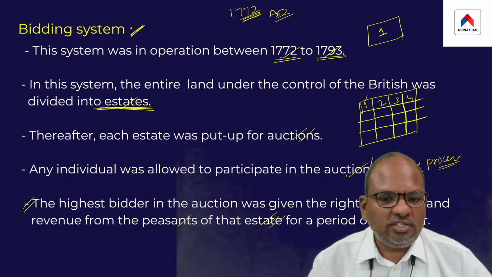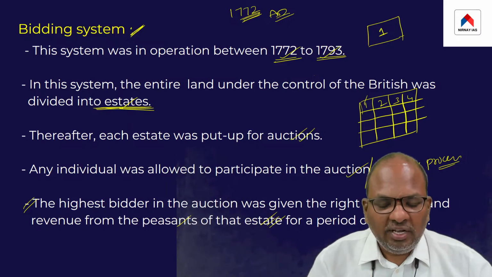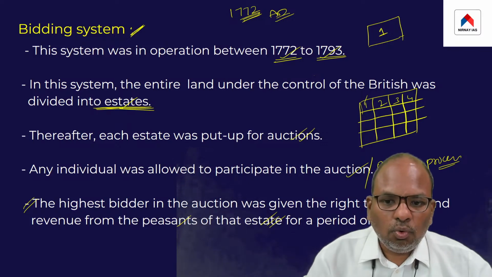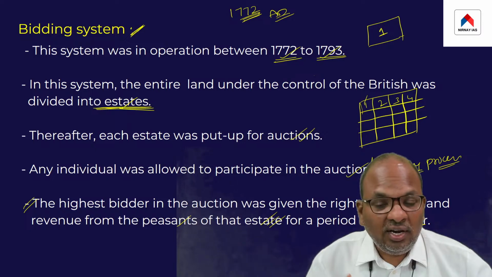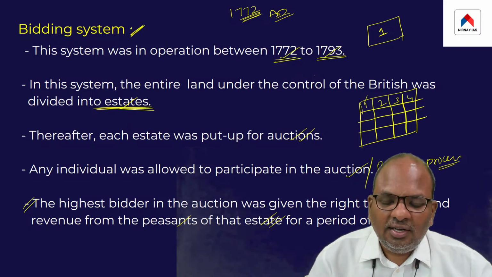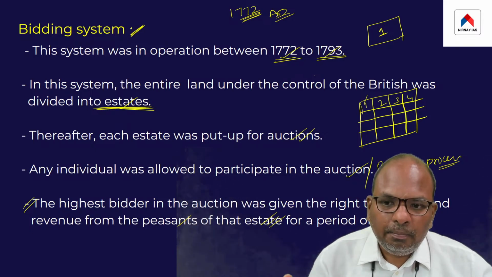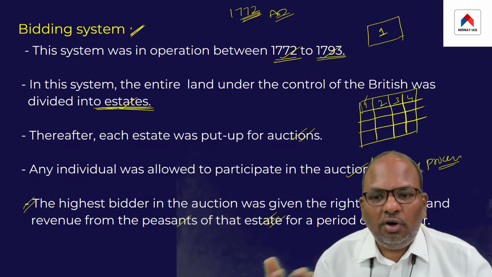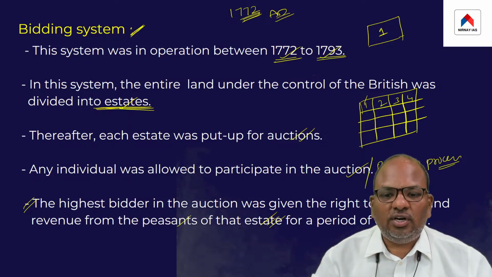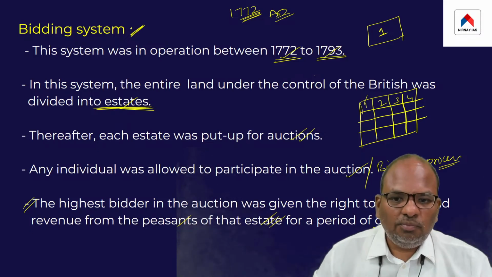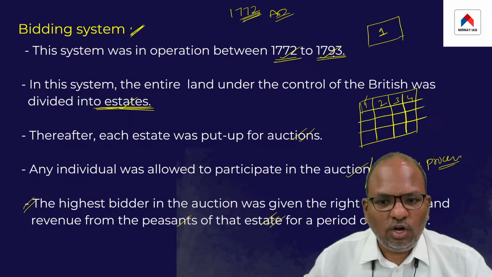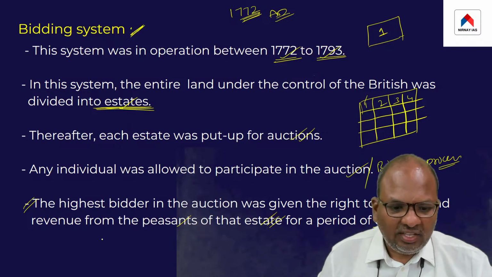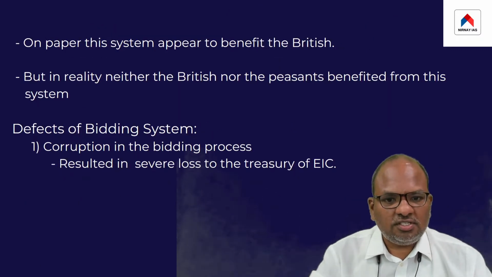The second year, once again, the bidding will be conducted, and anyone who quotes the highest price will get the right to collect the land revenue from the peasants of that estate for 1 more year. This process went on. This system was introduced in the year 1772 AD, and it remained in operation till 1793 AD.